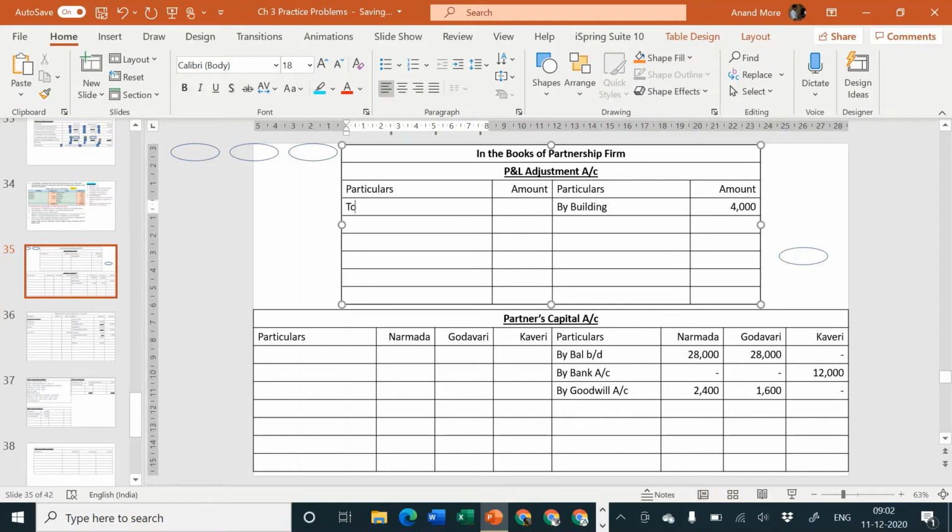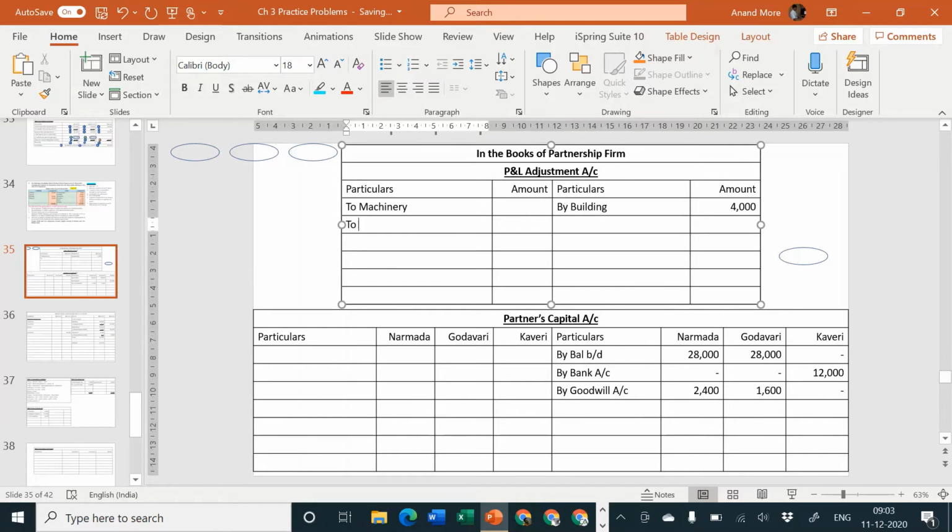Then on debit side to machinery. In examination, you will have to use the name given by the problem. In real life you can use whatever name you want, either revaluation or P&L adjustment. In examination, if no name is specified by them, then we will use revaluation account. If you remember first question and second question, journal entry questions, there the problem was silent about ledger accounts, so I had given the name of revaluation account because that's a small name, it is easy to write, and there is a greater chance of no spelling mistakes also.